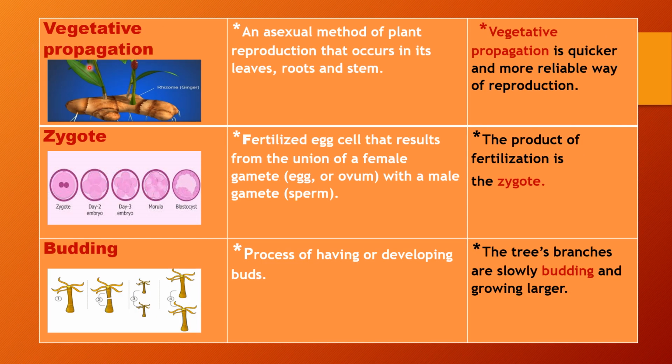Next we have vegetative propagation. It means an asexual method of plant reproduction that occurs in its leaf, roots, and stem. It could be used in a sentence like, vegetative propagation is a quicker and more reliable way of reproduction. Next is zygote. It means a fertilized egg cell that results from the union of a female gamete with a male gamete. It could be used in a sentence like, the product of fertilization is the zygote.